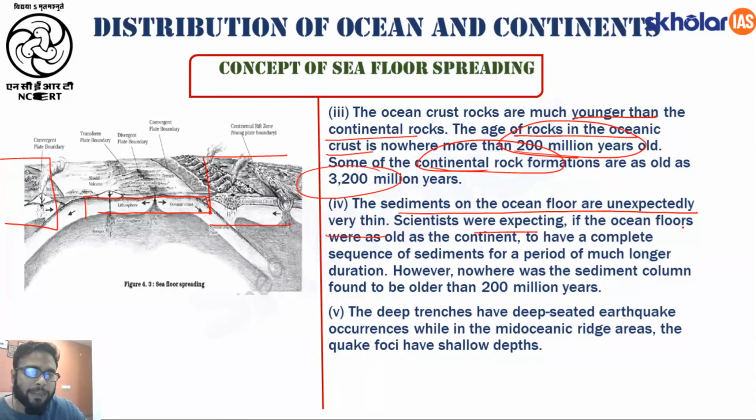Scientists were expecting, if the ocean floors were as old as the continents, to have a complete sequence of sediments for a period of much longer duration. However, nowhere was the sediment column found to be older than 200 million years.